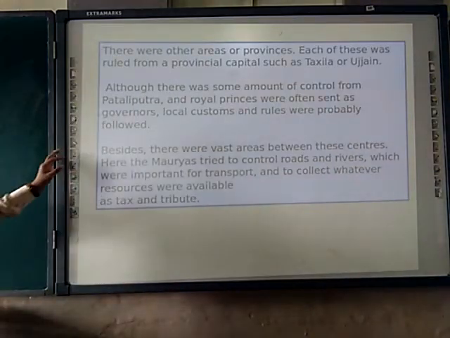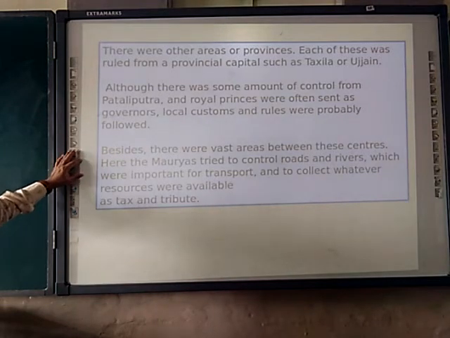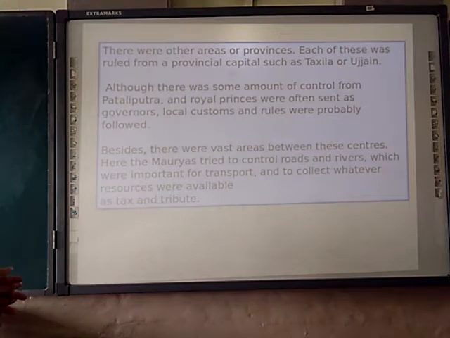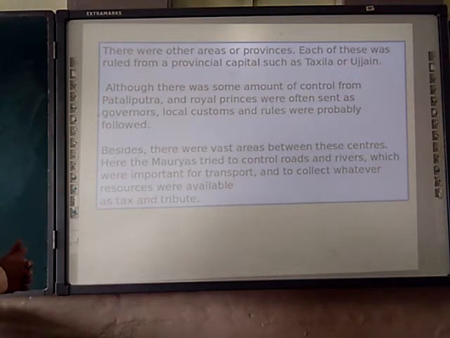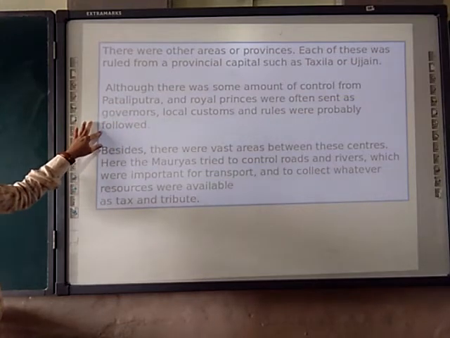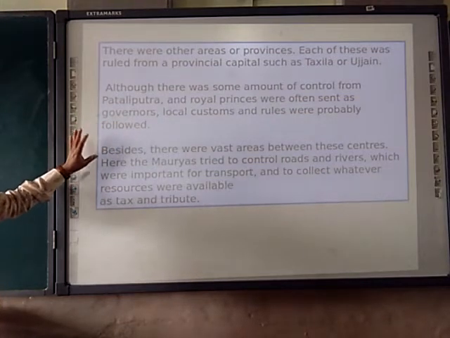Next, there were other areas or provinces. Each of these was ruled from a province capital such as Takshila or Ujjain. Although there was some amount of control from Patliputra, and royal princes were often sent as governors, local customs and rules were followed, right?